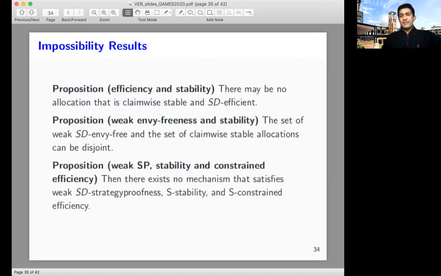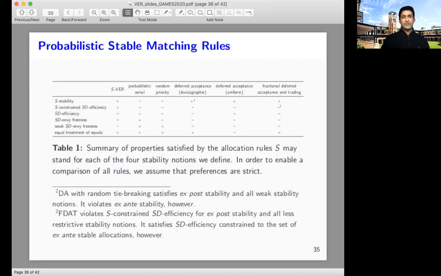And this is not really a design flaw of the algorithm, because we present 3 fundamental incompatibility results which show incompatibility between, say, efficiency and stability, weak envy-freeness and stability, and also finally an incompatibility between weak strategy-proofness, stability, and constrained efficiency.